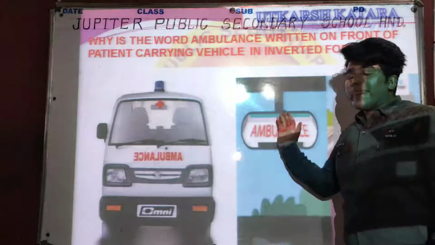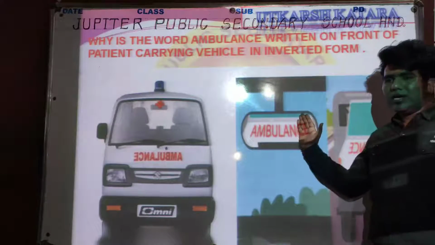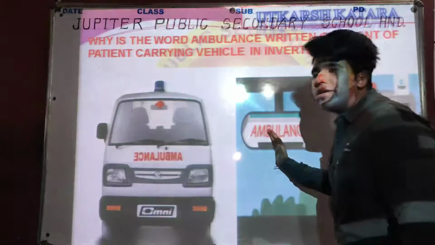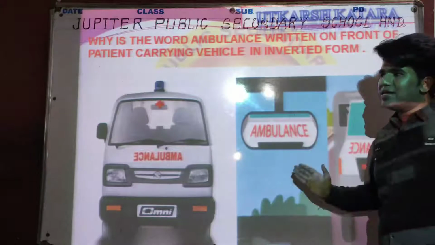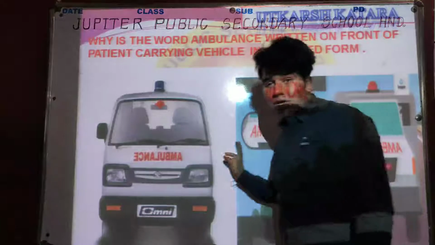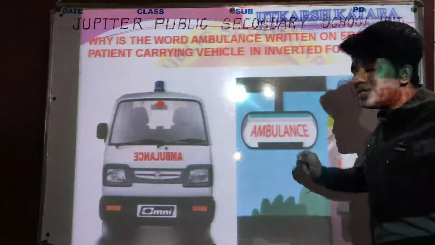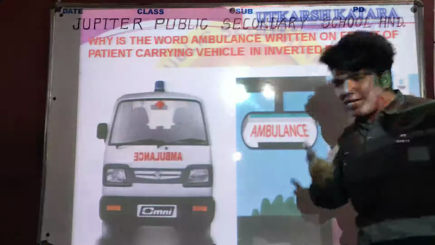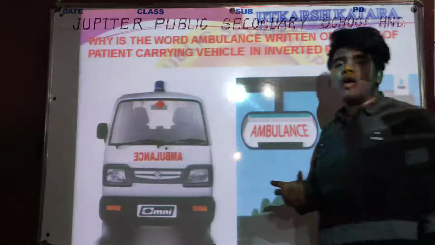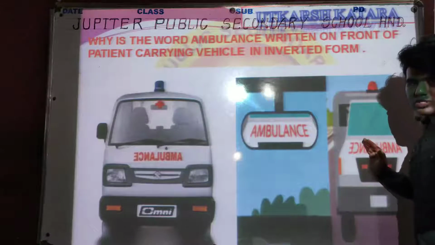If any other vehicle is moving ahead of this ambulance, अर्थात इस एम्बुलेंस के आगे अगर कोई भी अन्य वाहन चल रहा है, then what will happen? Then the mirror present in that vehicle which is moving ahead of the ambulance will create an inverted form of the ambulance which is already written on the front of that ambulance.